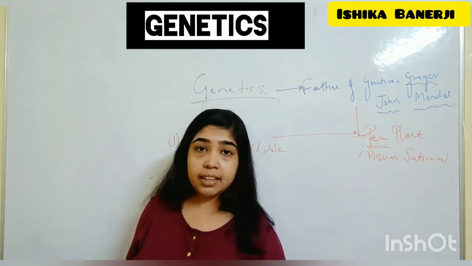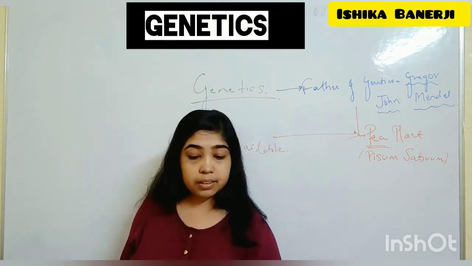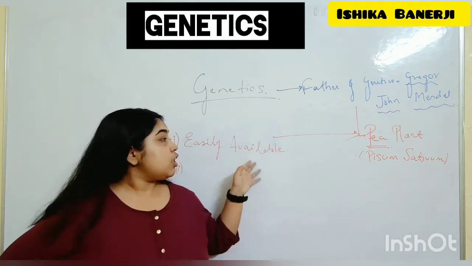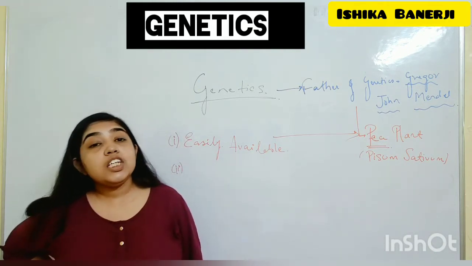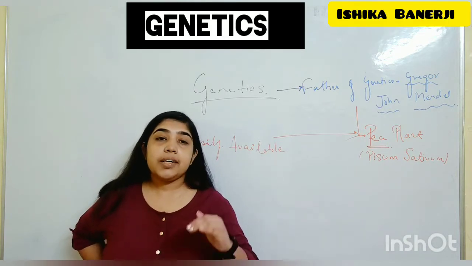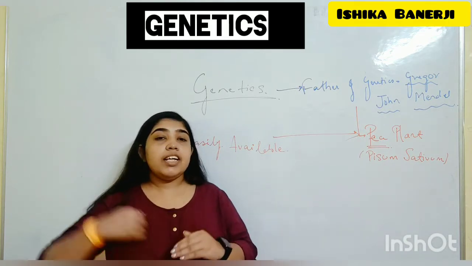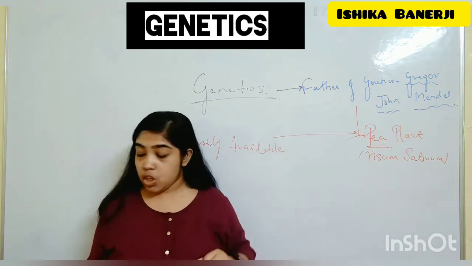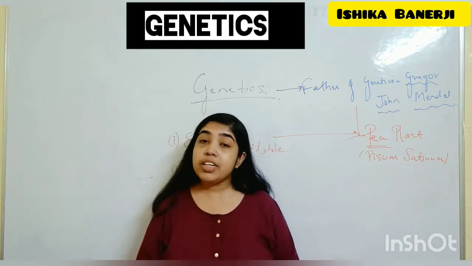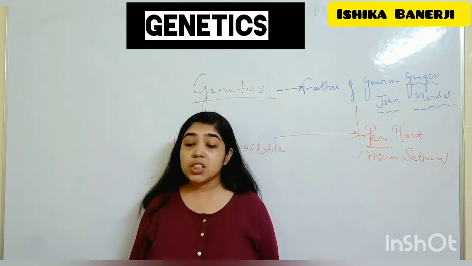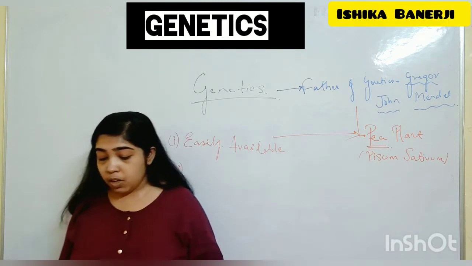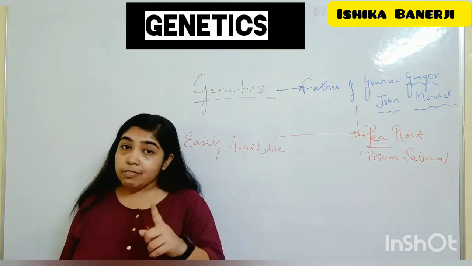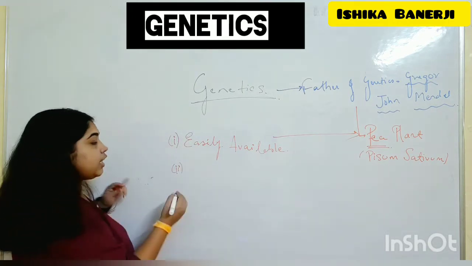The second point: a lot of varieties of the pea plant were available. See, one character he studied, and after that he could study another. So with one plant, many varieties he could study. That is why he chose the pea plant. So one more reason why the pea plant was chosen is that many varieties were available of this plant, in alternative forms. I will explain this point in the next video.